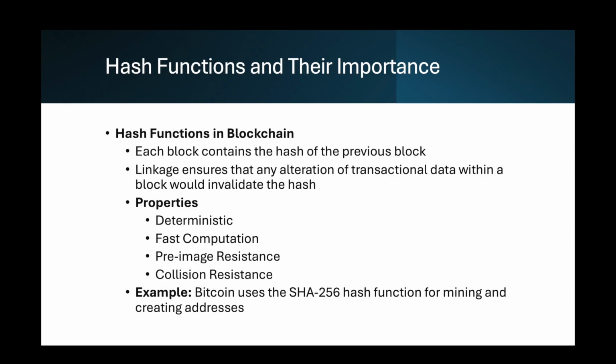Properties. Deterministic: the same input will always produce the same output. Fast computation: the hash function should be capable of returning the hash of input quickly. Pre-image resistance: it should be infeasible to reverse the hash function to find the original input. Collision resistance: it should be infeasible to find two different inputs that produce the same output. Example: Bitcoin uses the SHA-256 hash function for mining and creating addresses.